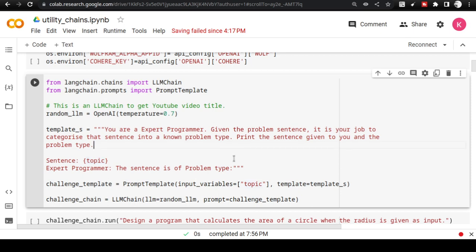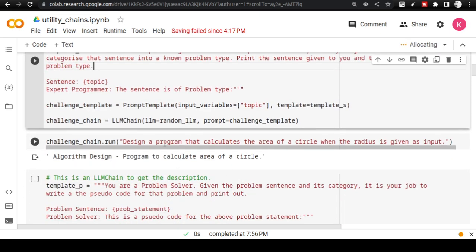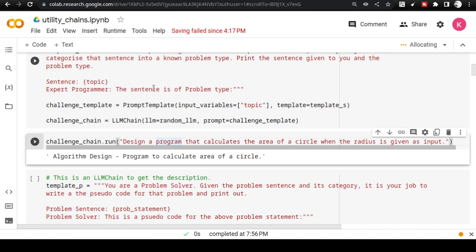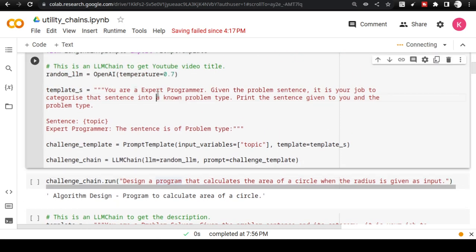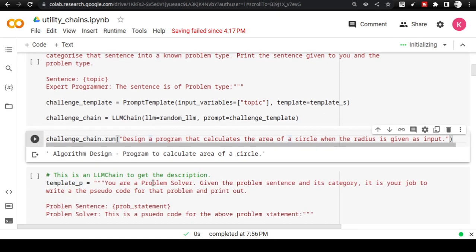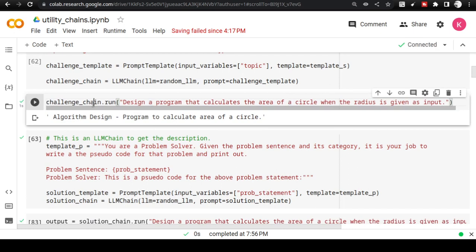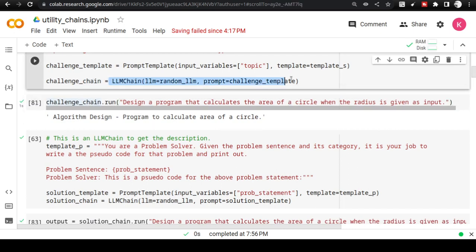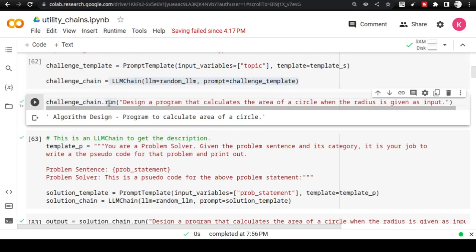And the topic is here. So what I am going to do now is that I have already prompted it that it is an expert programmer, and I want it to take a problem sentence and categorize that problem sentence into a problem type. So I am giving it a problem. So I'm using challenge chain. I have created the LLM chain here, and I am asking it, okay, design a program that calculates the area of circle when the radius is given as input. This is very simple, okay? It shouldn't be much of a problem.